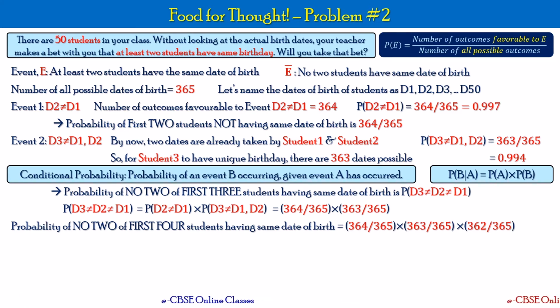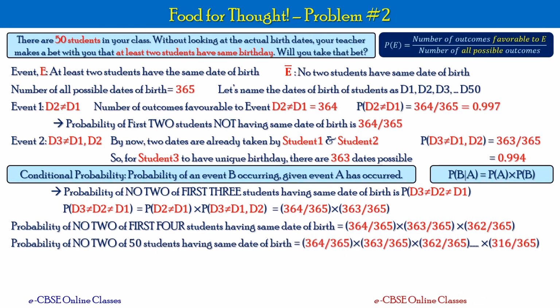Okay, we are basically extending the logic here. If you extend that logic for 50 students, it will be a product of 49 ratios. Okay, 364 by 365 multiplied by 363 by 365 multiplied by 362 by 365 and so on up to 316 by 365. You know that 364 by 365 is 0.997 and 363 by 365 is 0.994. So any guess how much will be the product of all these 49 ratios?